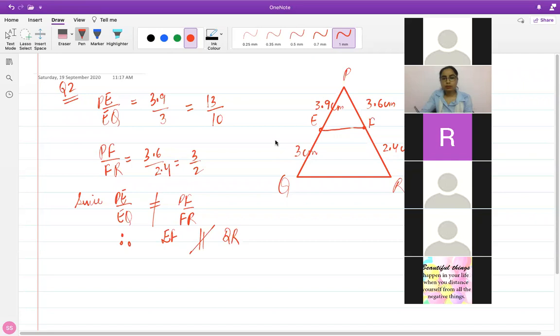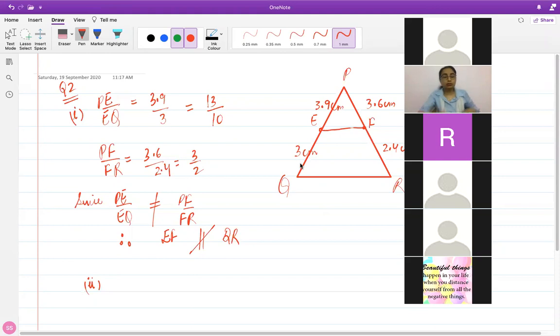You have to draw it as an approximation, just a rough representation. It should not be exactly according to the scale. You don't have to draw exactly with a ruler, you can simply draw a rough figure. Rough figure in the sense you will use a ruler and a pencil, but the measurements might not be exact. So this was the first part of the question. Let's take up the next one.